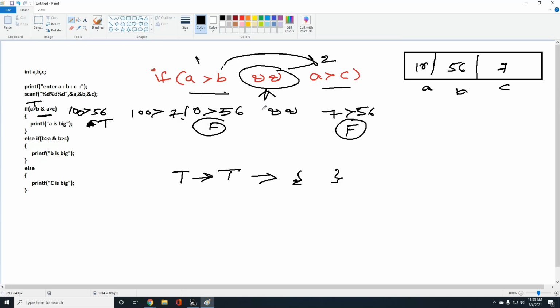So what is the main advantage of this bitwise AND operator? Time complexity. Whenever you are going to use the bitwise AND operator, it will save your time complexity of the execution.